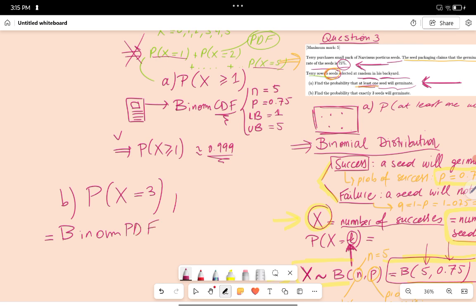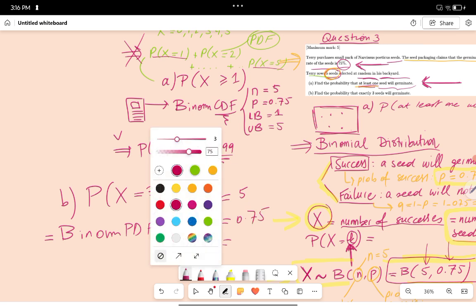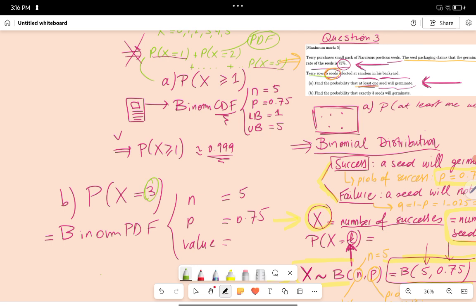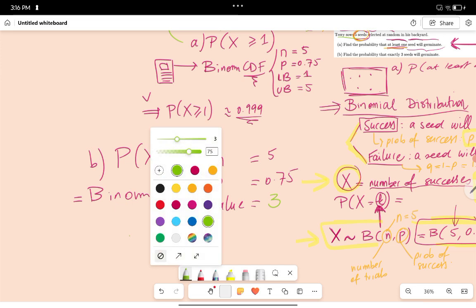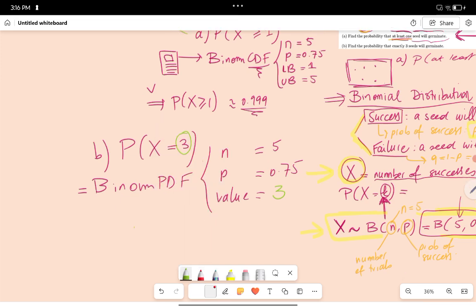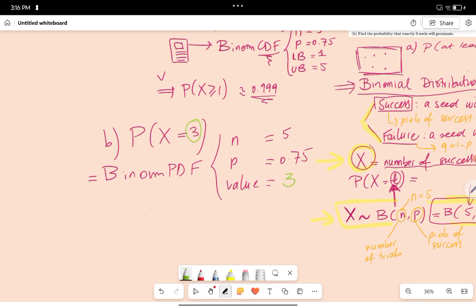And for PDF, you need a few things. N again, P, and the value. So N, we did it already, is 5. P is 0.75. And the value is this one: we want X to be 3. So our value is 3. And then you put this in your calculator. And what comes out?